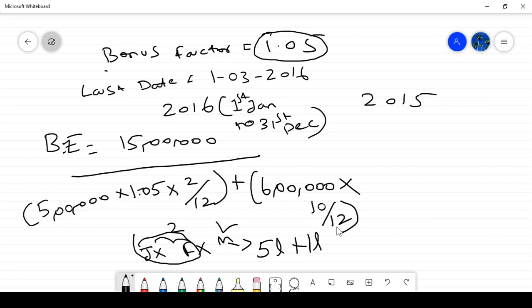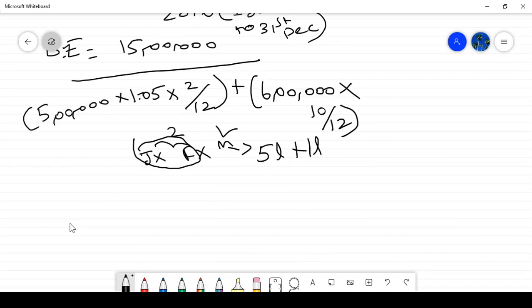So 6 lakh into 10 by 12. What should be the answer? 15 lakh divided by so and so thing. Finally you will get 2.25 or 2.55.